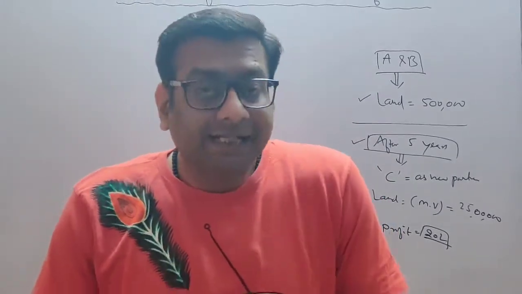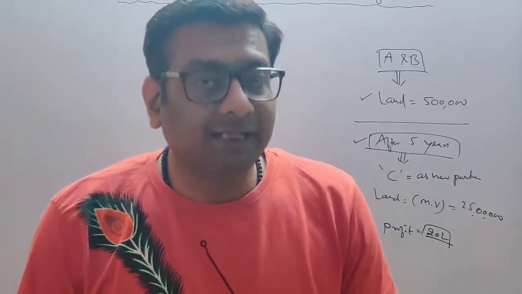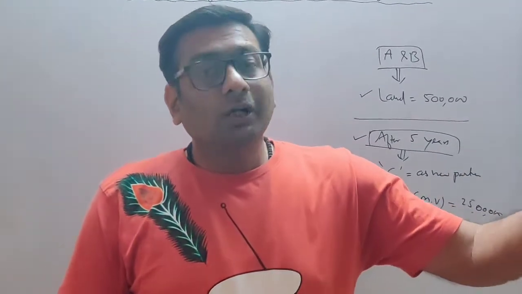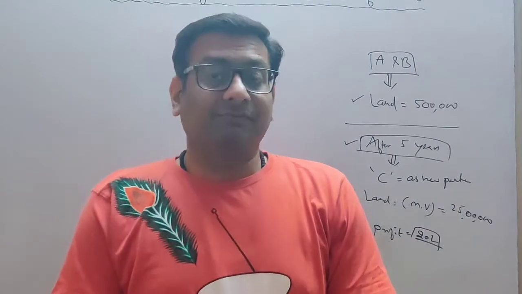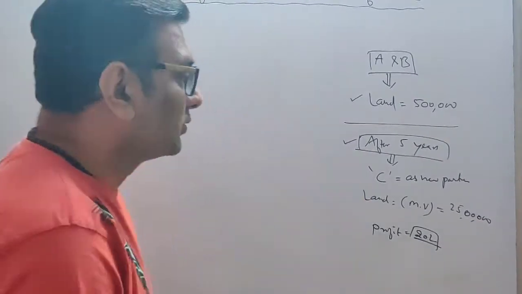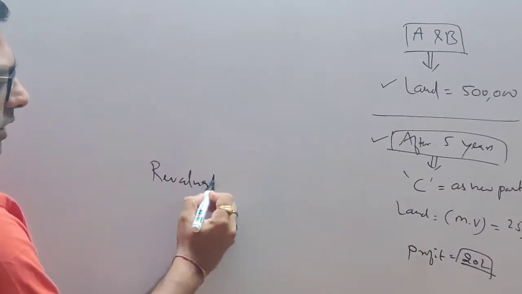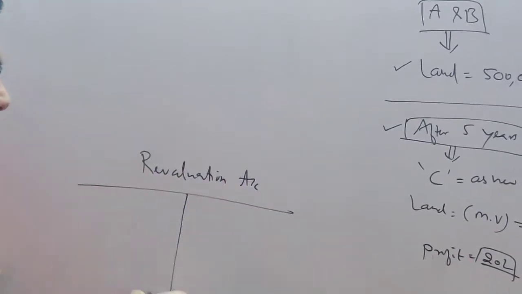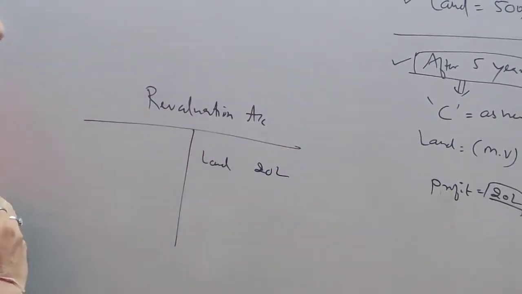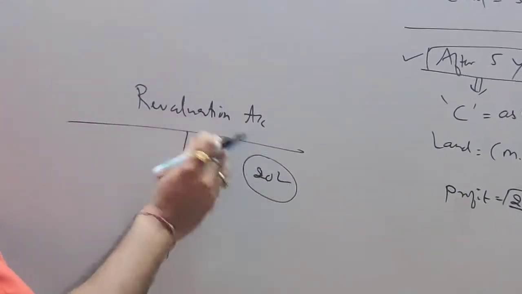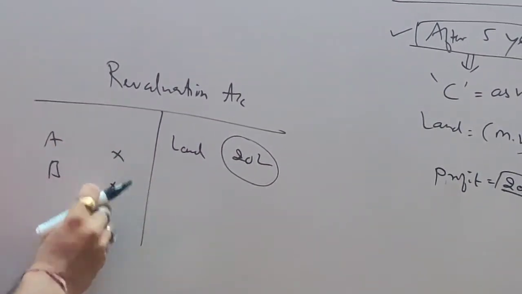Now because this dispute shouldn't come up in the future, what can you do, students? Yes, you can do revaluation of asset at the time of admission itself. So how to do this? What will we do, students? This 20 lakh profit, we are going to record in one account called the revaluation account. In this account you record this profit of land, 20 lakh rupees, and give it to A and B. You divide this between A and B and give it to both the partners.